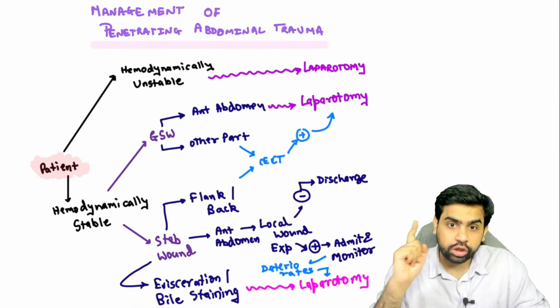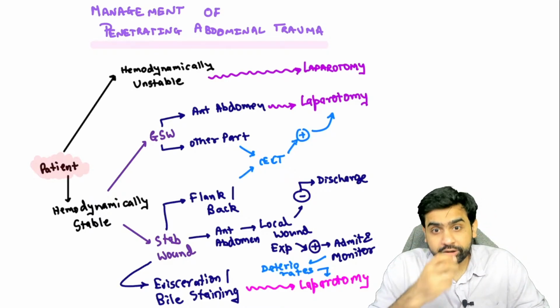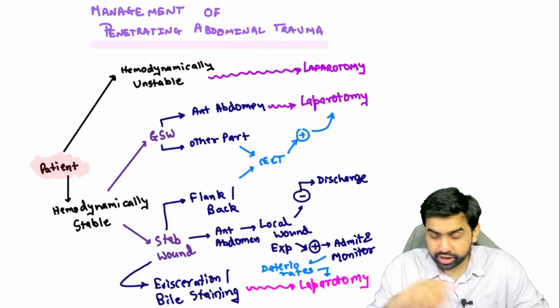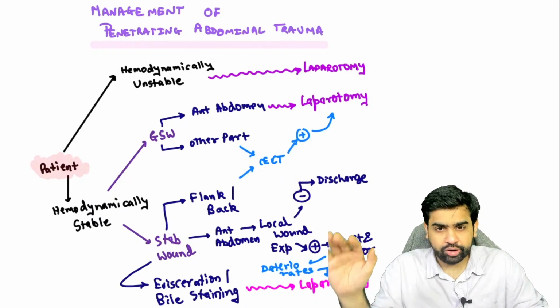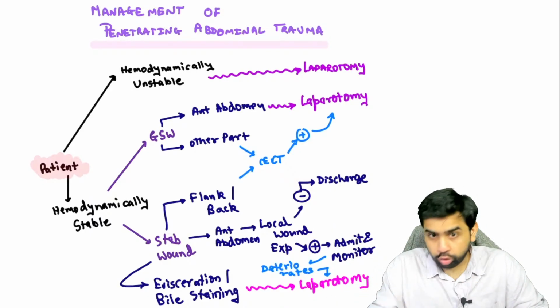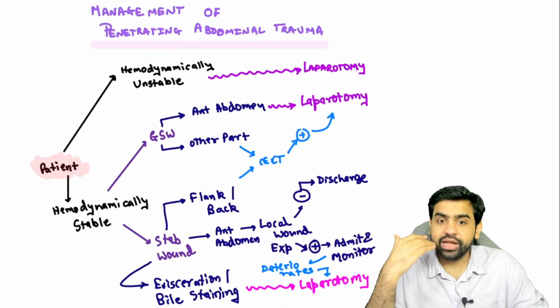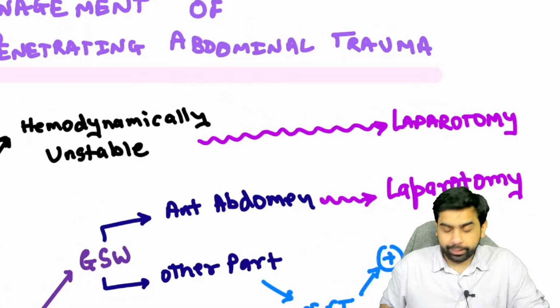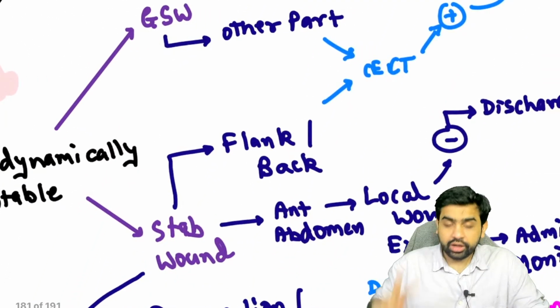Now quickly revise this management protocol for penetrating abdominal trauma. What is the first thing we are going to see? Peritonitis. If peritonitis is present, straight away exploratory laparotomy. If peritonitis is not present, then you look for hemodynamic stability. If the patient is hemodynamically unstable, straight away exploratory laparotomy. If the patient is hemodynamically stable, there can be two scenarios.